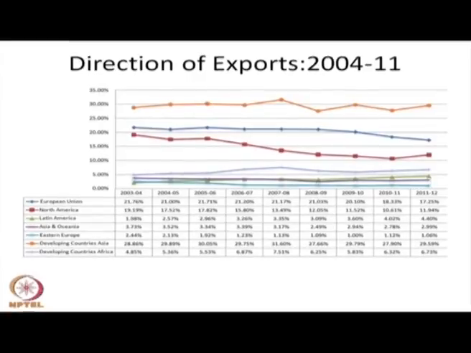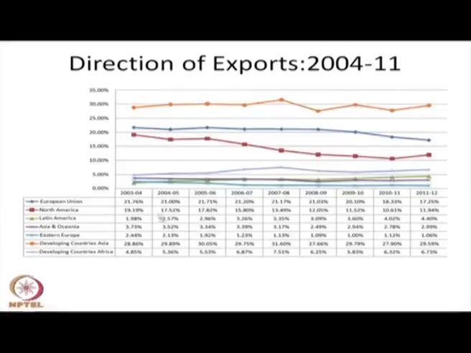And if you see the last years, that is 2004 to 2011, seven years of data indicate that the same pattern is holding. With the European Union, our export is increasing, and it is a major trade partner for India. North America is also a major trade partner for India. However, with developing Asia, our trade has increased significantly, because in North America and the European Union there is a marginal decline in trade because of the economic recession in those countries. However, developing Asia and developing Africa have become more important trade partners for India.